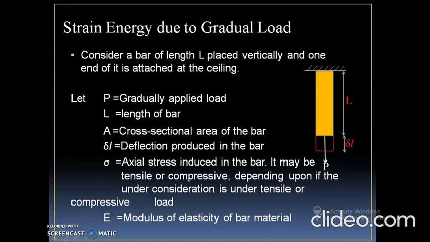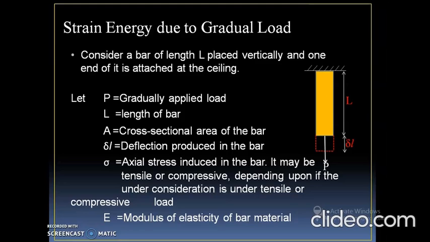Now we are taking an example of strain energy when the load is applied gradually. We have taken one example, mentioned in this slide on the right-hand side. We have taken one bar, which is free at one end and fixed at the other end. At the free end we apply a load denoted by capital P, which is a gradually applied load.